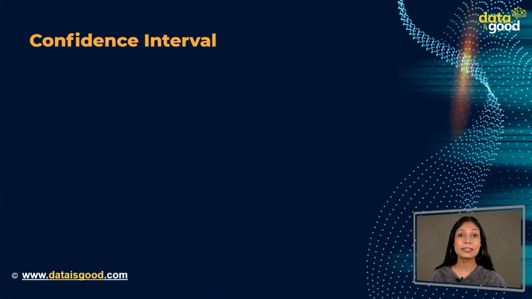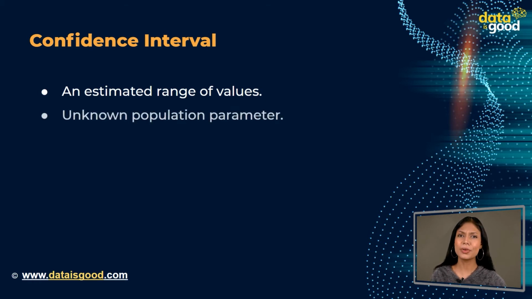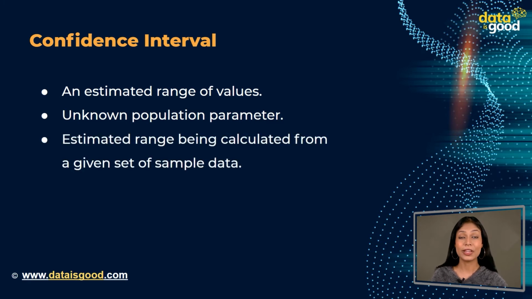Well, in statistical inference, one wishes to estimate population parameters using observed sample data. A confidence interval gives an estimated range of values which is likely to include an unknown population parameter, the estimated range being calculated from a given set of sample data.